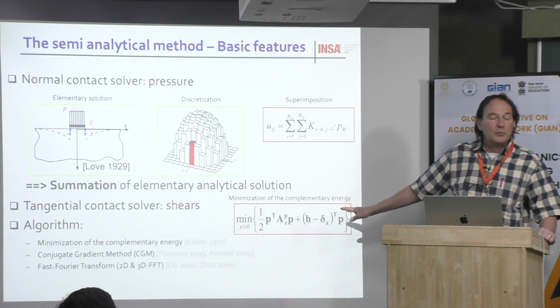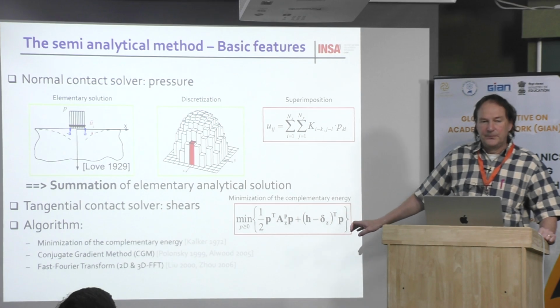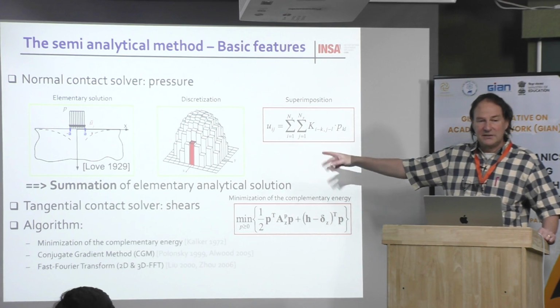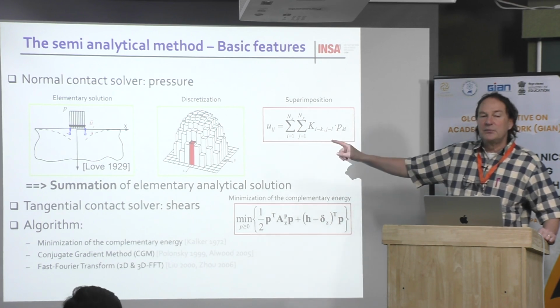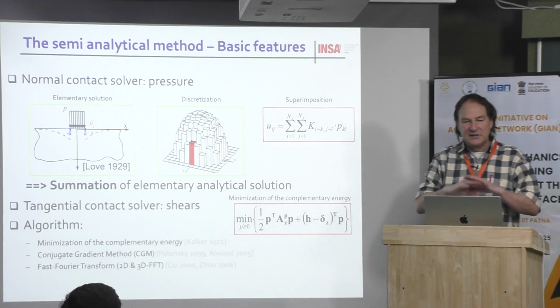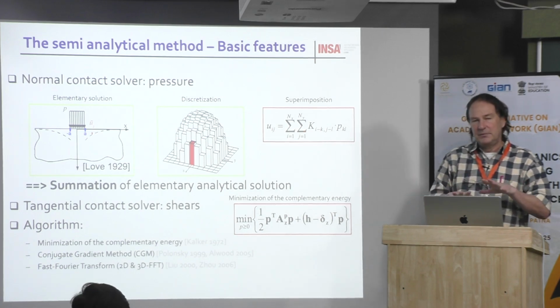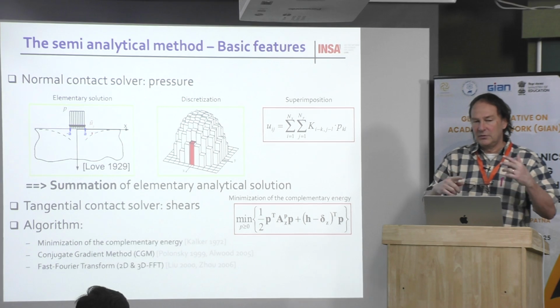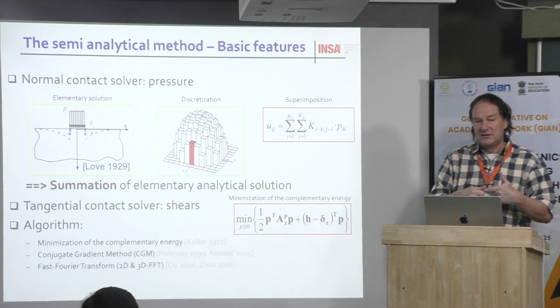this is a nonlinear problem in the sense that you don't know the contact area. If you have just one single pressure, this is elastic, this is purely linear. Even if you have two contact pressures, or if you have 2, 3, n elements, this is purely linear. But now it is non-linear because you don't know the pressure and you don't know the contact area. Then you need some numerical techniques, and this is typically non-linear.